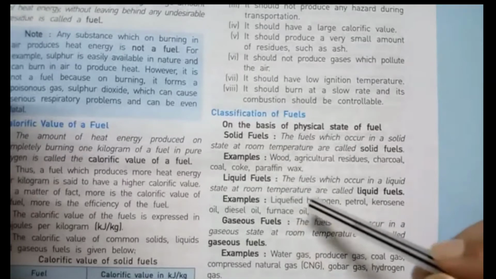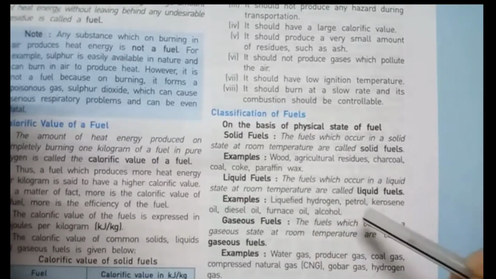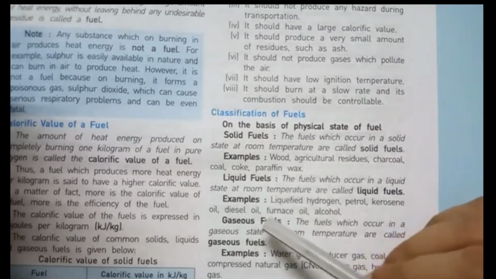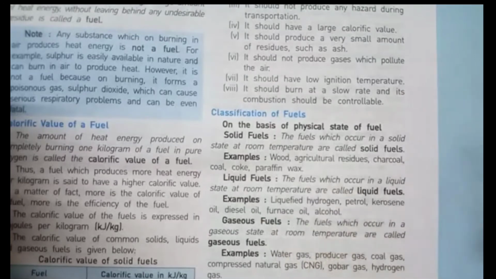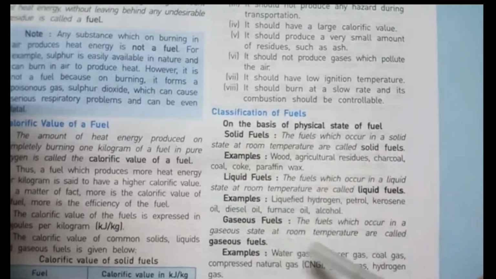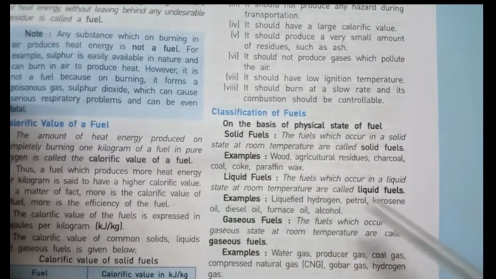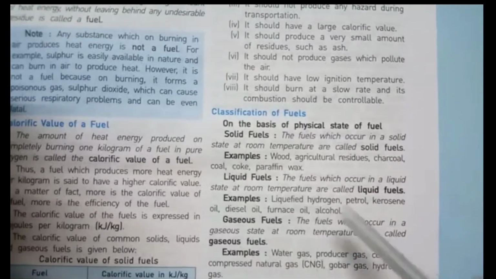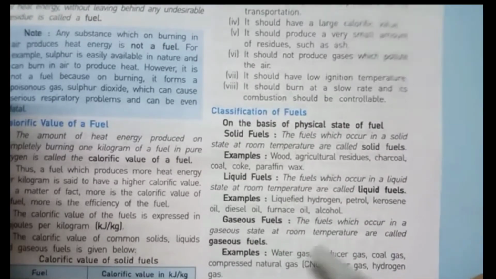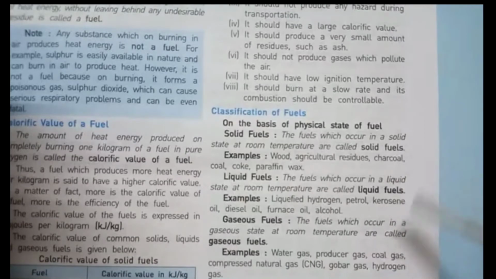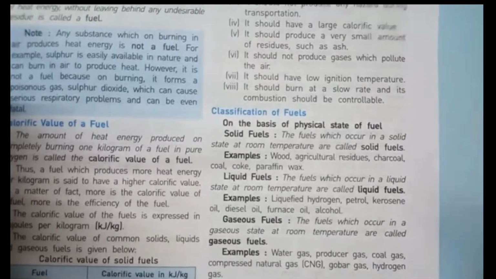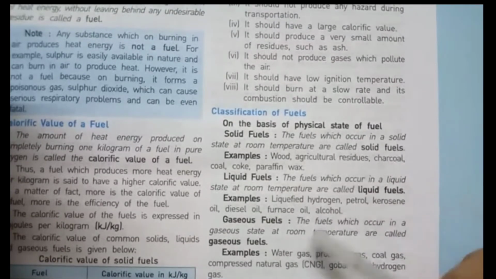For example, liquefied hydrogen, petrol, kerosene oil, diesel oil, furnace oil, alcohol, etc. Next one, gaseous fuels. The fuels which occur in a gaseous state at room temperature are called gaseous fuels. For example, water gas, producer gas, coal gas, compressed natural gas (CNG), biogas, hydrogen gas, etc.